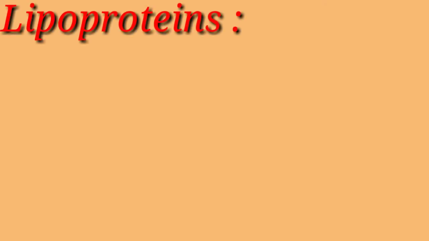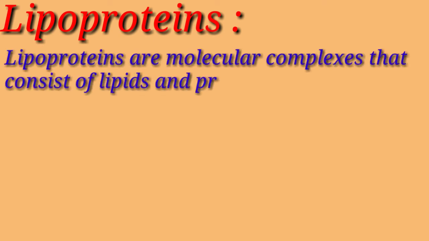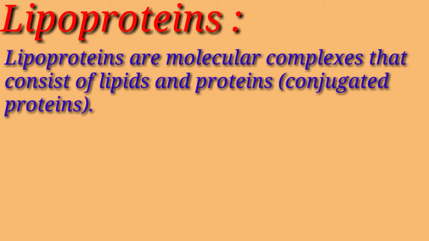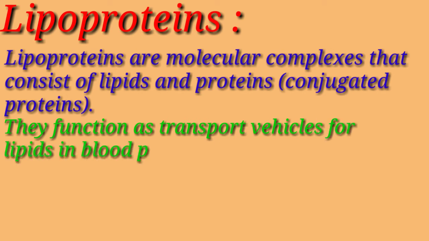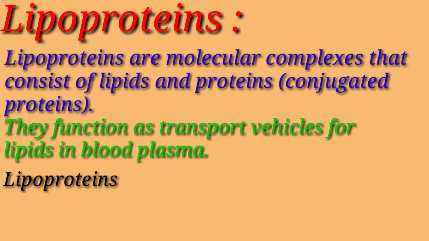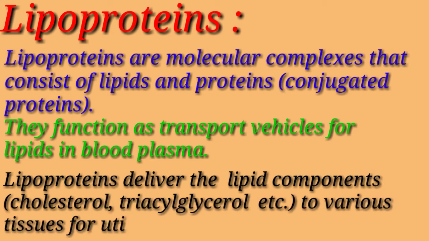Next is lipoproteins. Lipoproteins are molecular complexes that consist of lipids and proteins. They function as transport vehicles for lipids in blood plasma. Lipoproteins deliver the lipid components like cholesterol, triacylglycerol, etc. to various tissues for utilization.